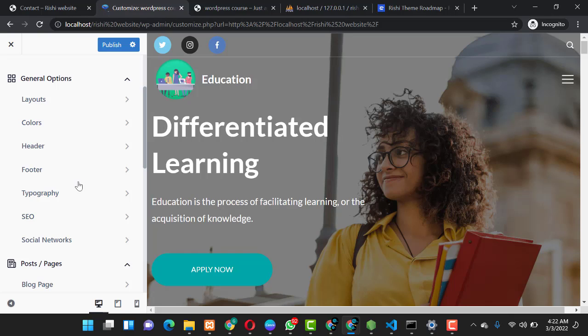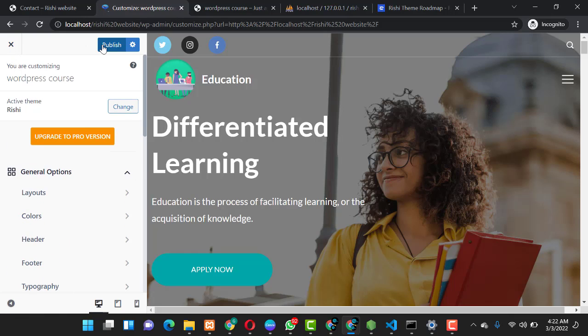So we'll be moving over to the third phase, which is how you can edit a page and how you can also edit your menu, how you can create a page. So maybe perhaps you might have this, and then in the listed pages there you don't have a particular page which you are looking for. So definitely you will need to create a page for that. So guys, we'll be moving over to the third phase.